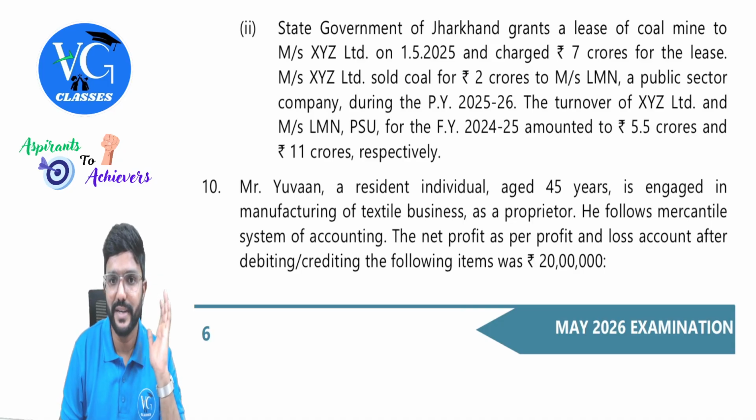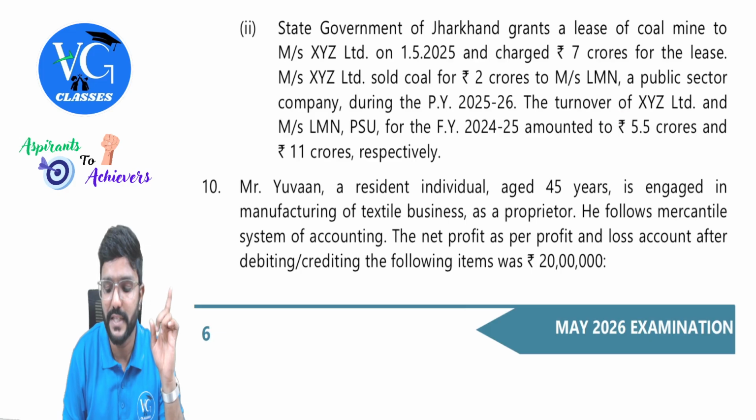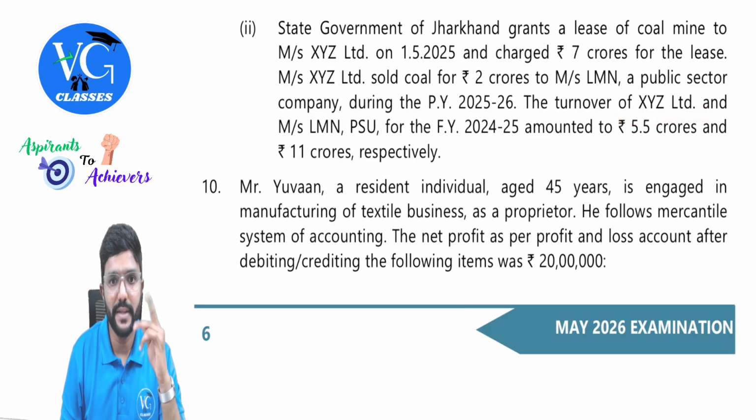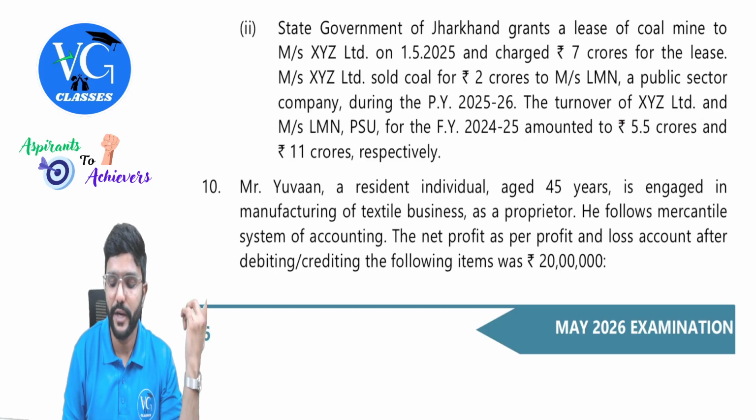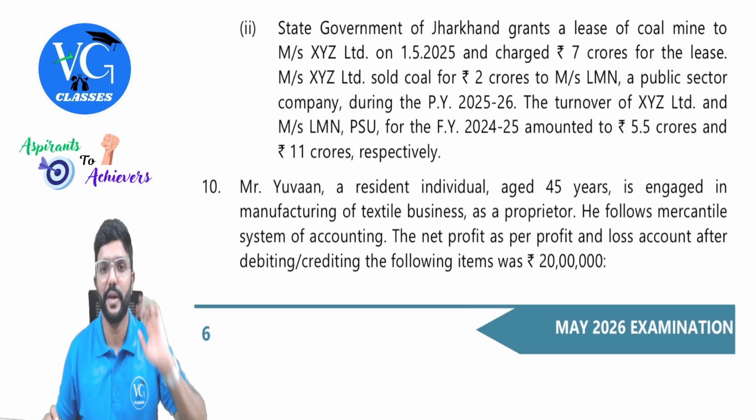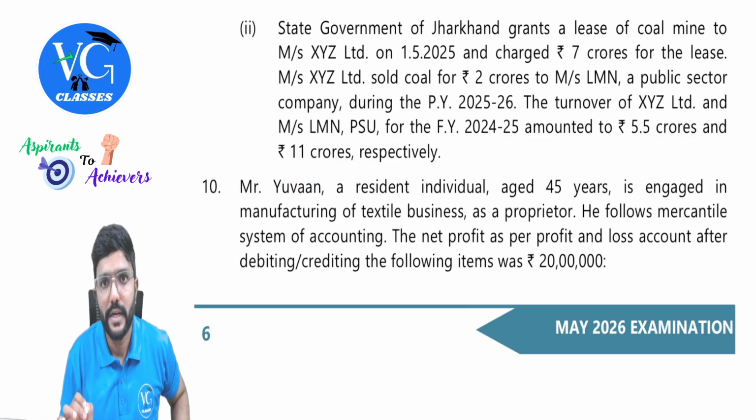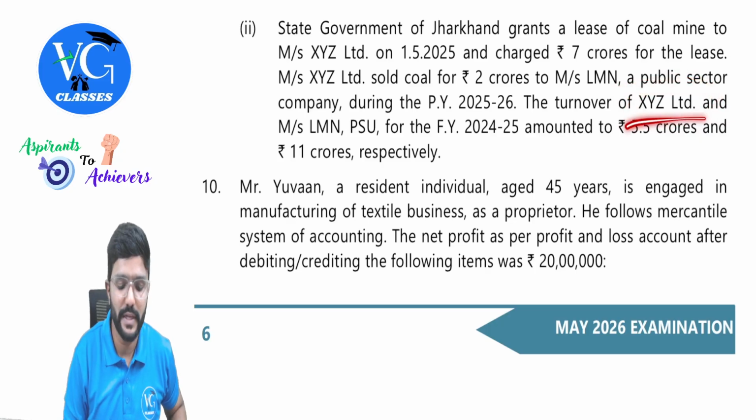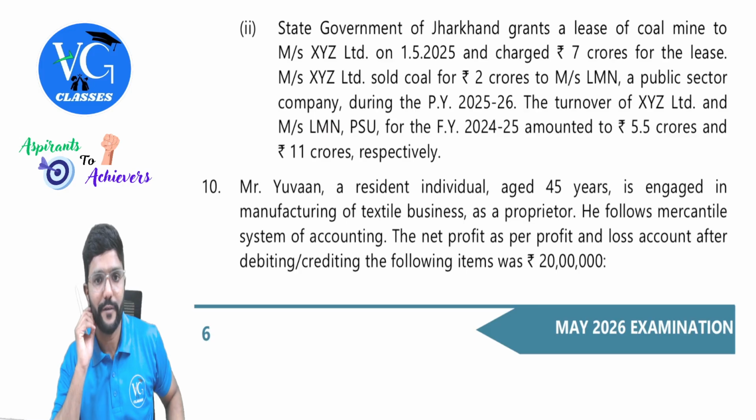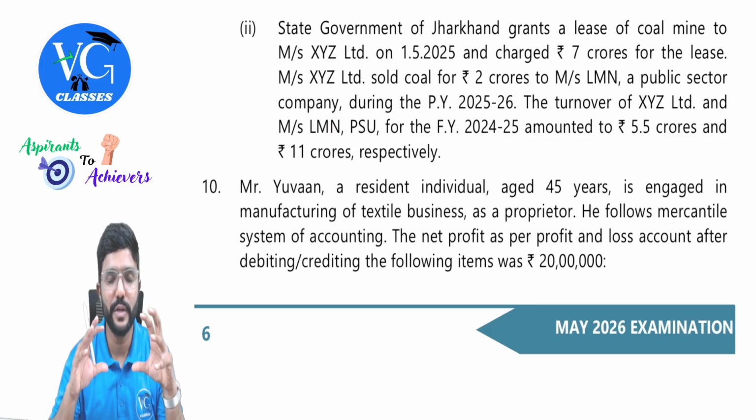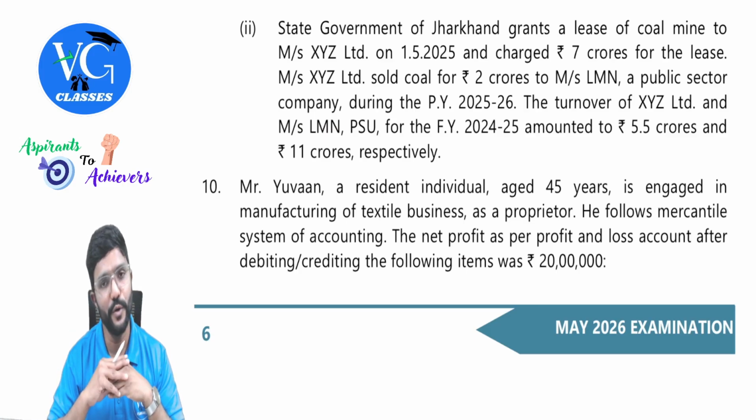During the previous year 25-26, the turnover of XYZ Limited, that is the seller, and LMN, that is the buyer, a PSU, for the financial year 24-25, that is last year, amounted to 5.5 crore and 11 crores. Okay. They have given the turnover of last year for both buyer as well as seller, guys. Okay, fine. So we need to check here actually both TCS as well as TDS, guys.